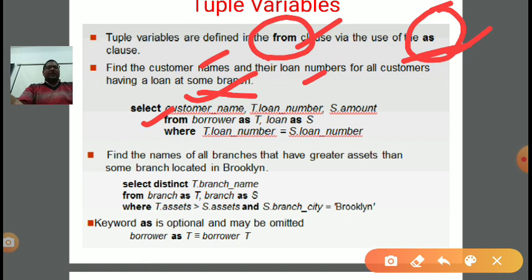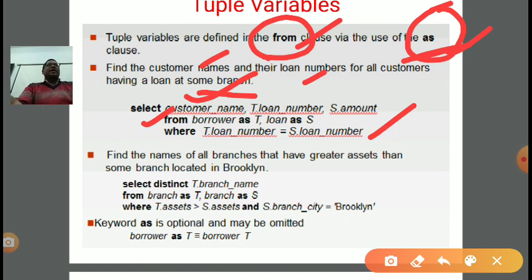Now third is the where clause. In the where clause we write T dot loan number is equal to S dot loan number. T is related to borrower and S is related to loan. Clear? So rather than writing borrower dot loan number and loan dot loan number, we are just minimizing, or using a different name, aliasing. Aliasing means using a small name in place of a long relation name. That's why we are using tuple variables. It is basically a token for a relation.